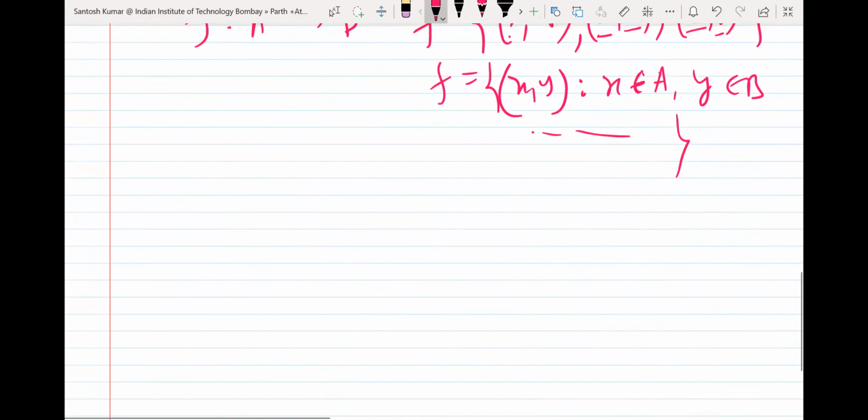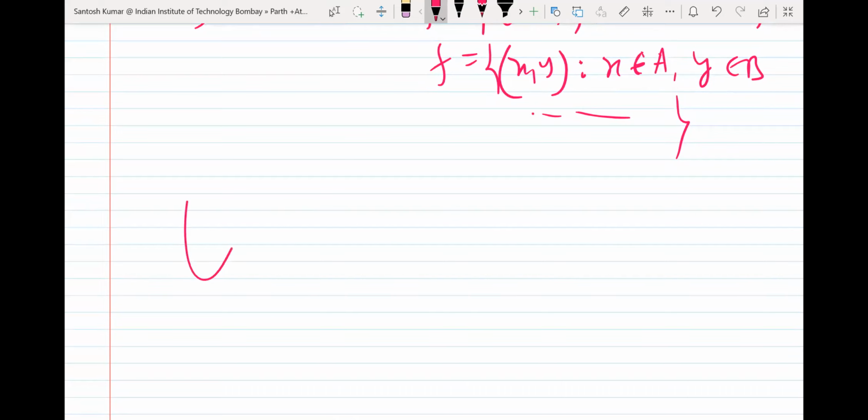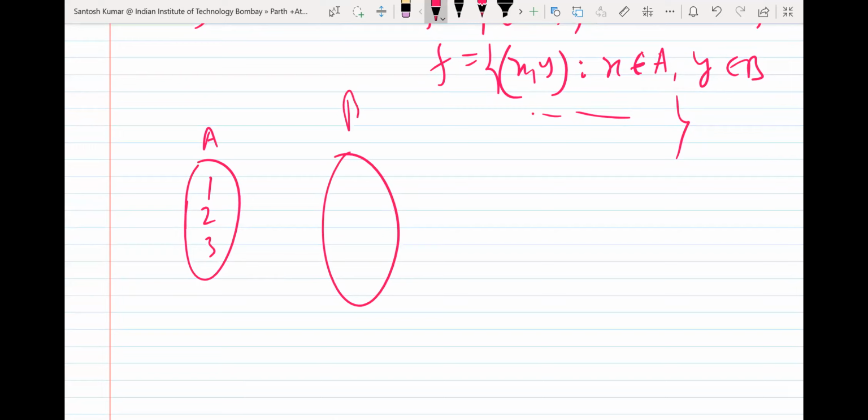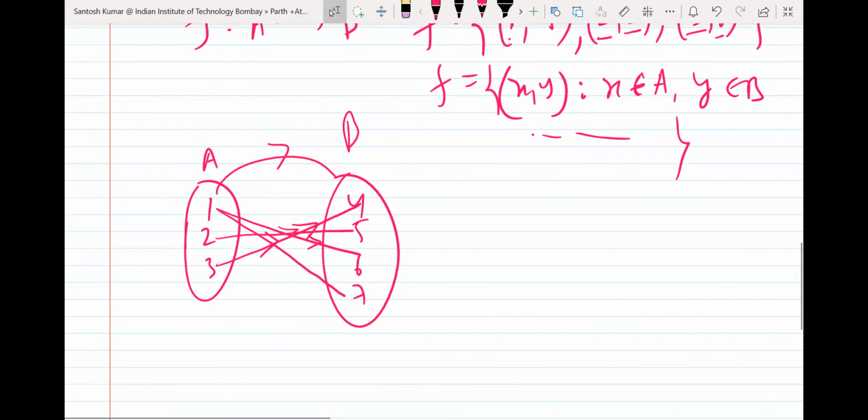Okay, one example I will give. Suppose A is a set containing 1, 2, 3, and B is a set containing 4, 5, 6, 7. Suppose I want to make a rule from A to B. So 1 has image 6, 3 has image 4, 2 has image 5, again 1 has image 6. So is it a function? Yes, sir. It is a function.